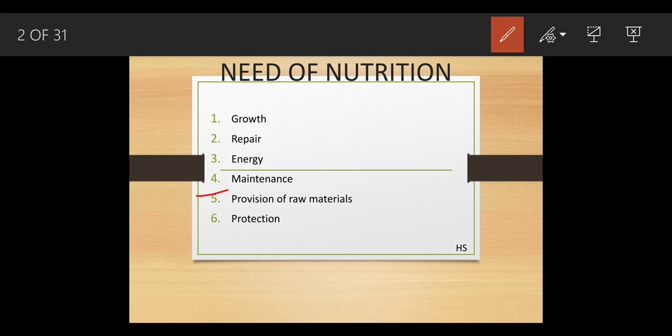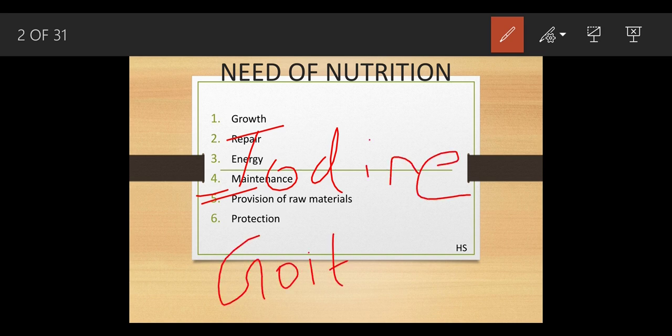Provision of raw materials. What does that mean? If you get a proper amount of diet, there will be a proper secretion of enzymes and hormones. Last year we studied the endocrine system. When you take an insufficient amount of iodine, you have heard this word, the person suffers from goiter.